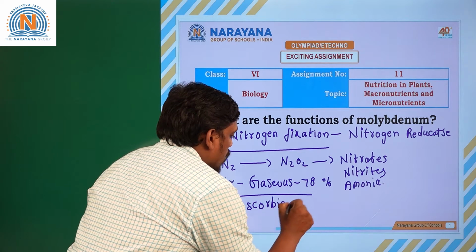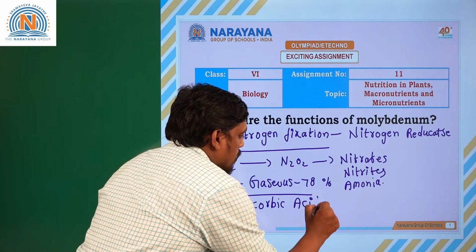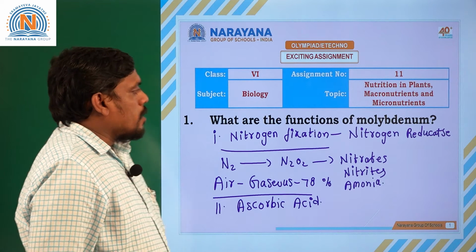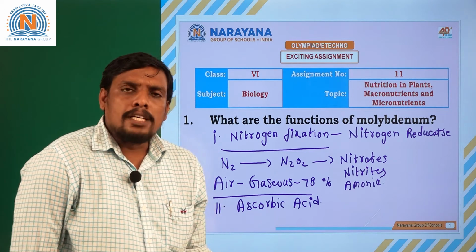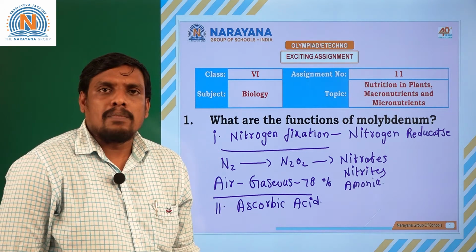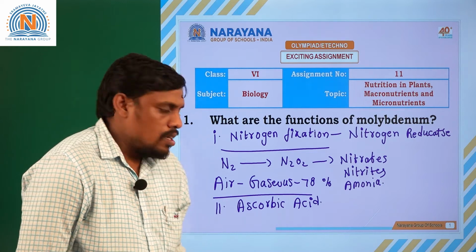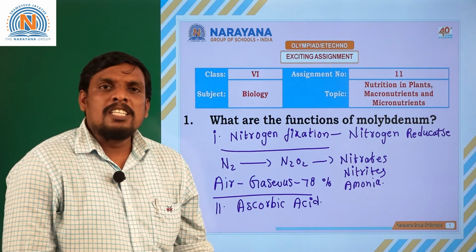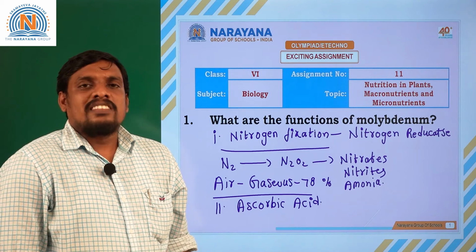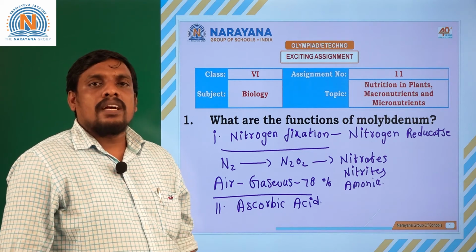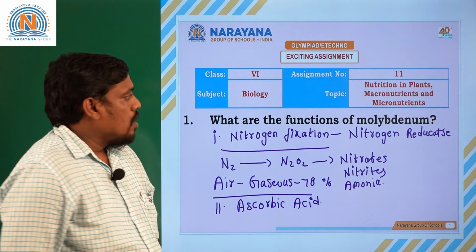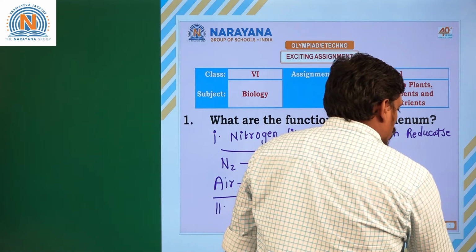One more function: molybdenum plays an important role in the formation of ascorbic acid, or vitamin C. To form ascorbic acid, the molybdenum activates some of the biochemical reactions. What is ascorbic acid? Vitamin C. Ascorbic acid, vitamin C. Clear, students? Going for the next question.